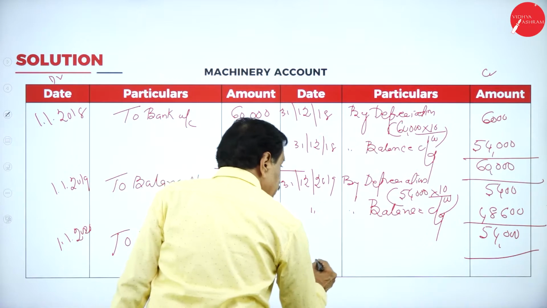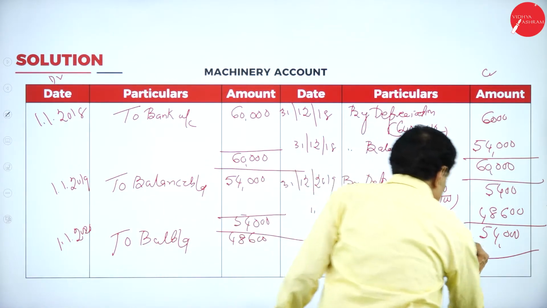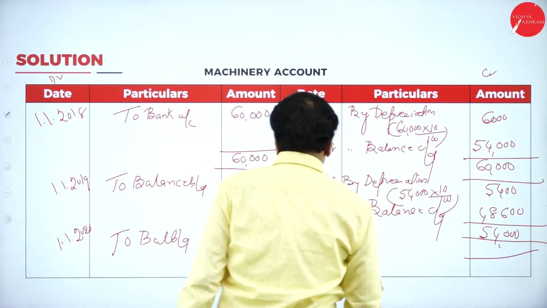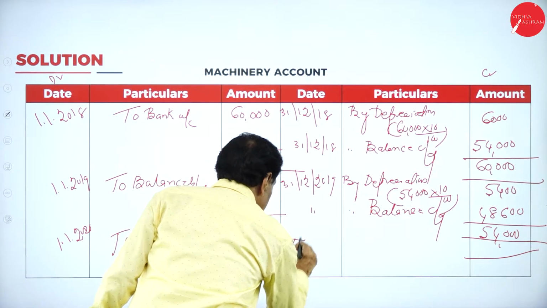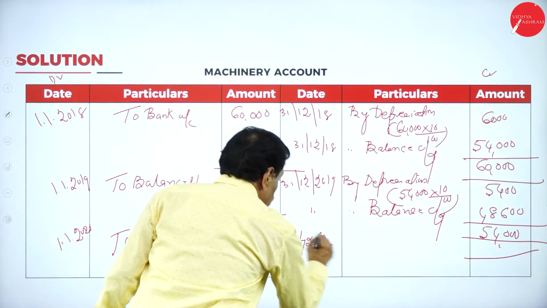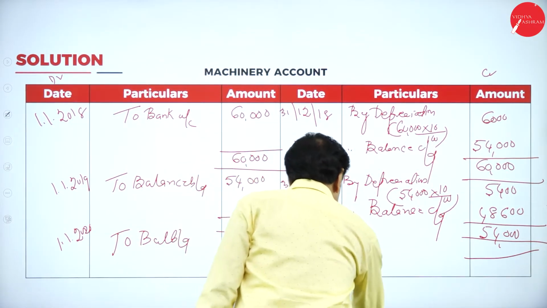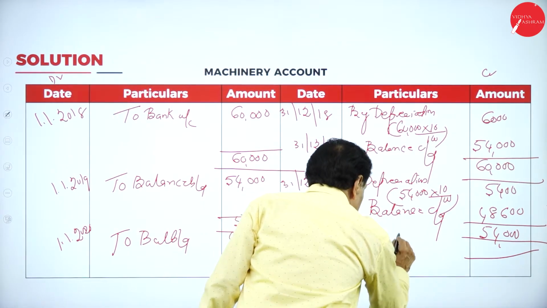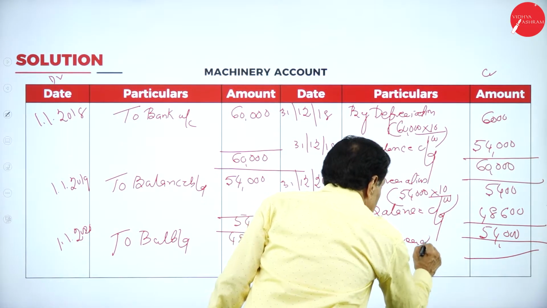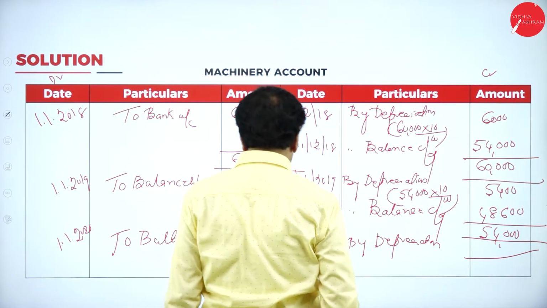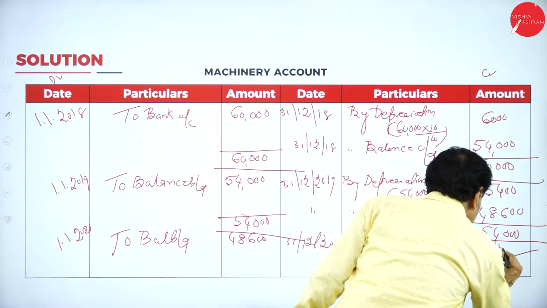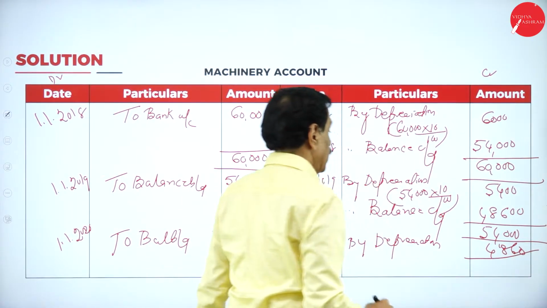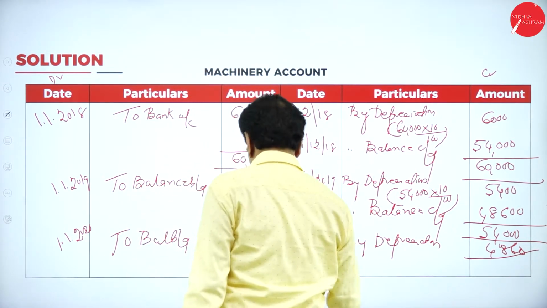Depreciation on that. Here, close this. 31st December 2020, by depreciation on 48,600, 4,860. Depreciation is 4,860.